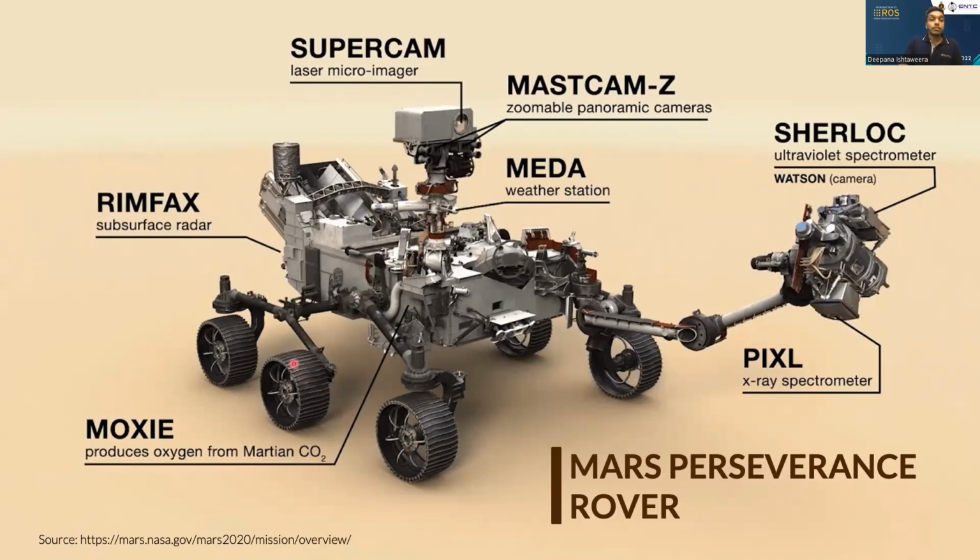Here you can see a robot arm. That is used to change the orientation and the displacement of this ultraviolet spectrometer.